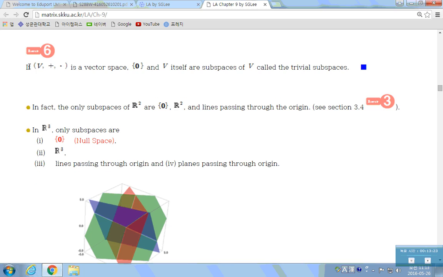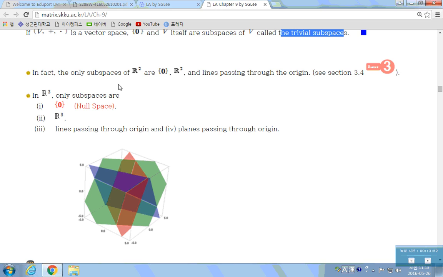Here, if V is a vector space, then the singleton set with only the zero vector is always a trivial vector space, always a subspace, and V itself is a subspace. V is a subset of V, and V forms a vector space with the same operations that V has. So these two are always subspaces of this vector space. We call these the trivial subspaces. In fact, the only subspaces of R2 are what?